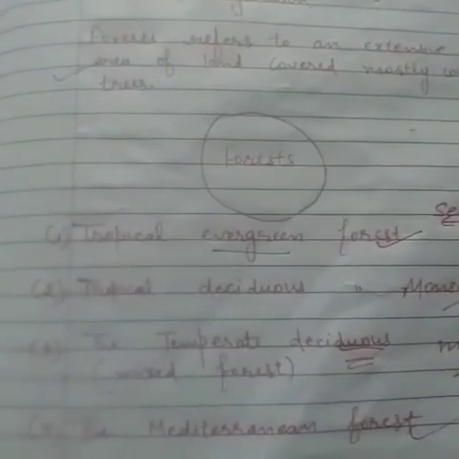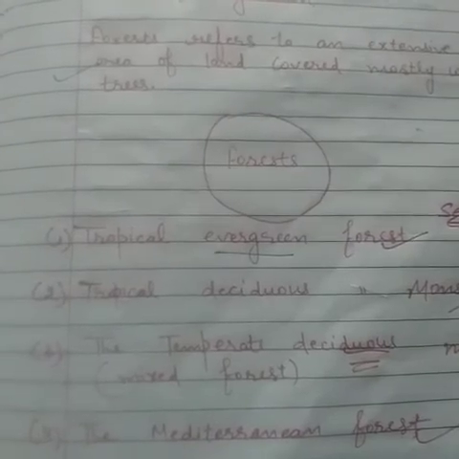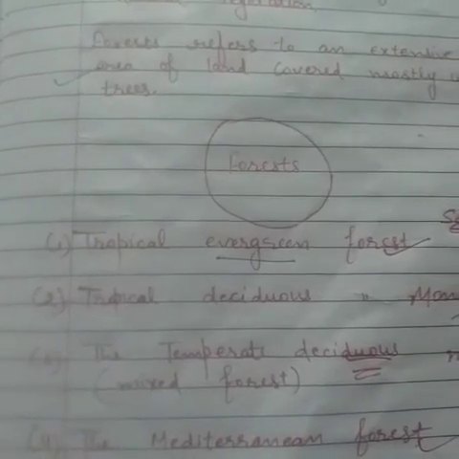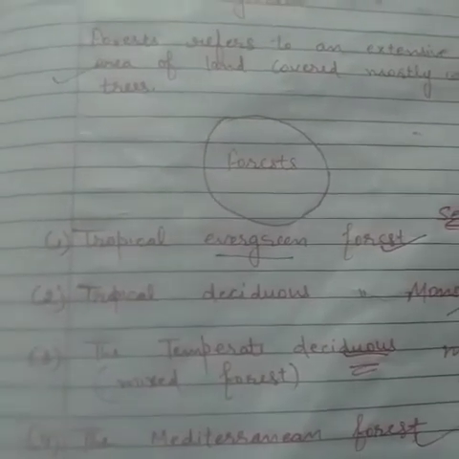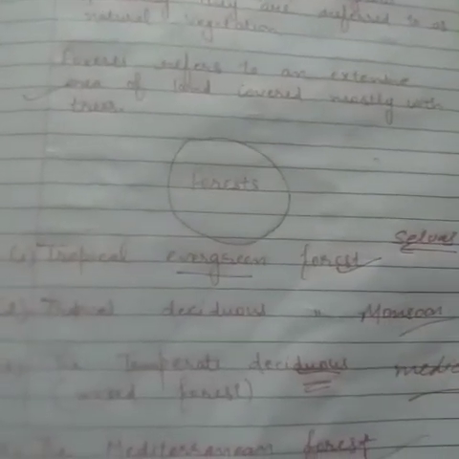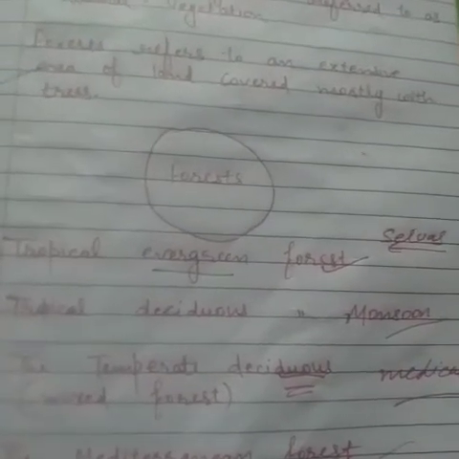So the tropical deciduous forest is known as monsoon forest, and these forests are affected by the seasonal contrast of moisture and the sun's heat. They are also called monsoon forests because they require a hot climate and abundant rainfall throughout the year.